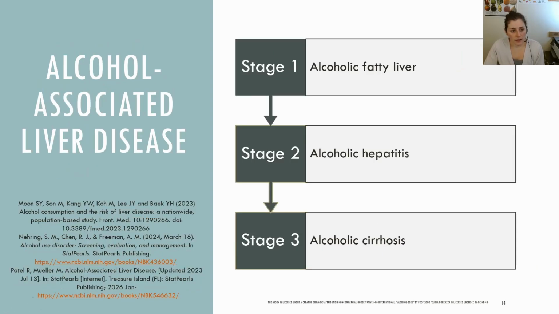I want to discuss the effects of alcohol on the liver in more detail. Alcohol-associated liver disease usually occurs over a period of time in individuals who drink excessively. There are a variety of disorders and manifestations within alcohol-associated or alcohol-related liver disease. The first stage is alcoholic fatty liver, or steatosis. At this stage, fat begins to accumulate in the liver. This stage is reversible if the individual abstains from alcohol.